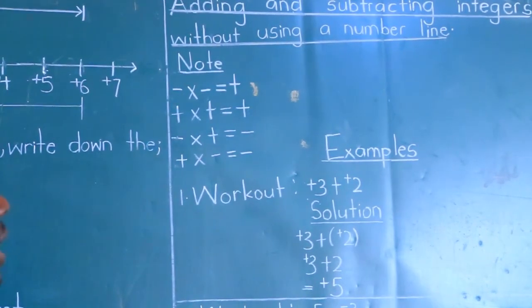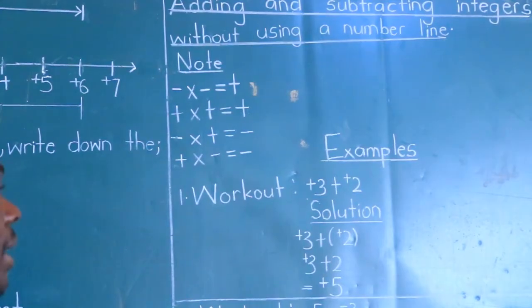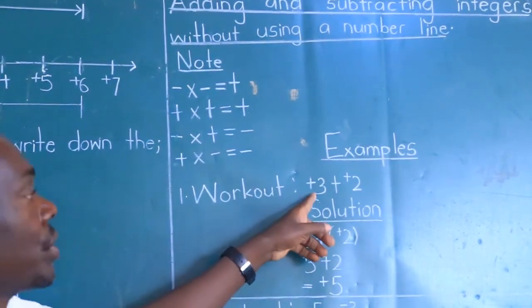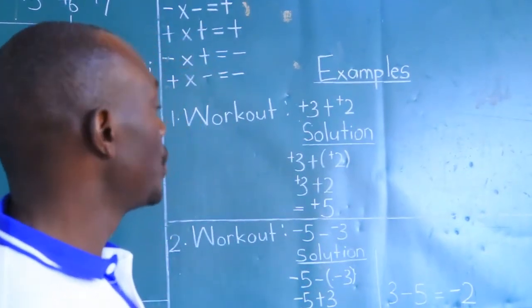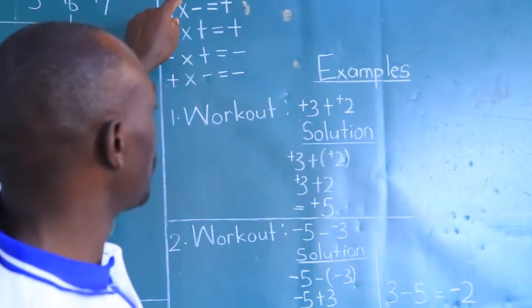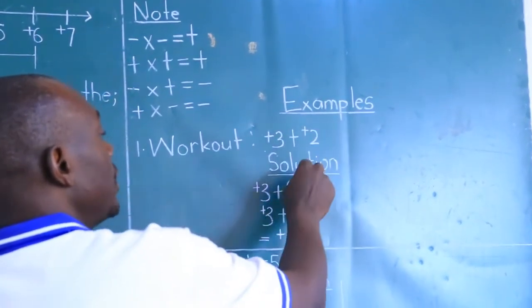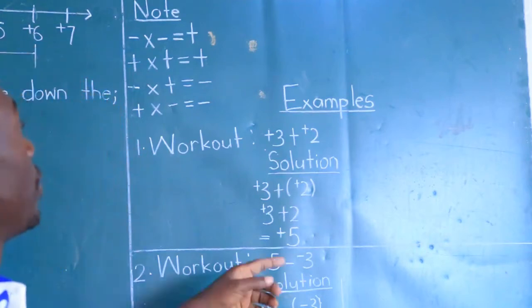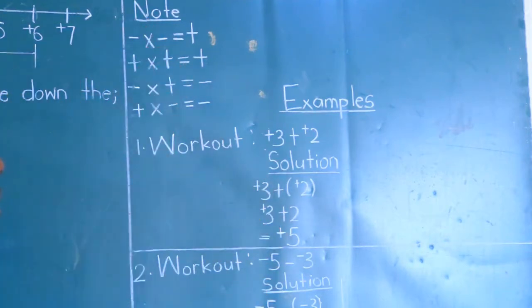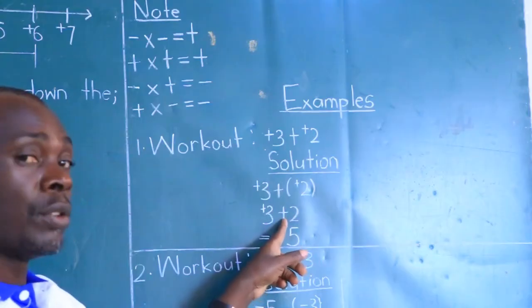And then look at the examples, this time without using a number line. They will say work out without using a number line: positive 3 plus positive 2. And whenever I've got two signs together, these rules are going to work. So in your solution, put the second in brackets, and all brackets are open using multiplication. That's when the multiplication will come in. These are two same signs which produce a plus or a positive.